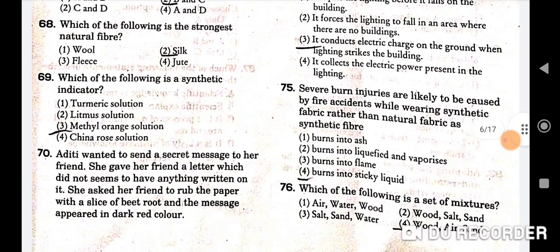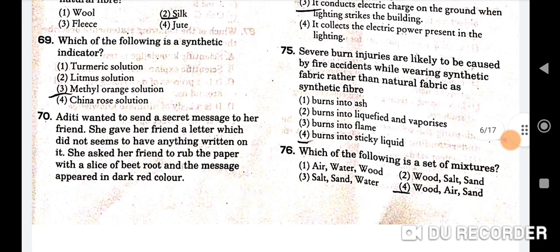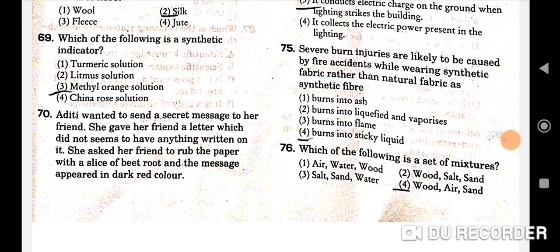Next question is, which of the following is the strongest natural fiber? So correct option is second, that is silk. Next question, 69th question, which of the following is a synthetic indicator? Correct option is methyl orange solution. Third will be the correct option.